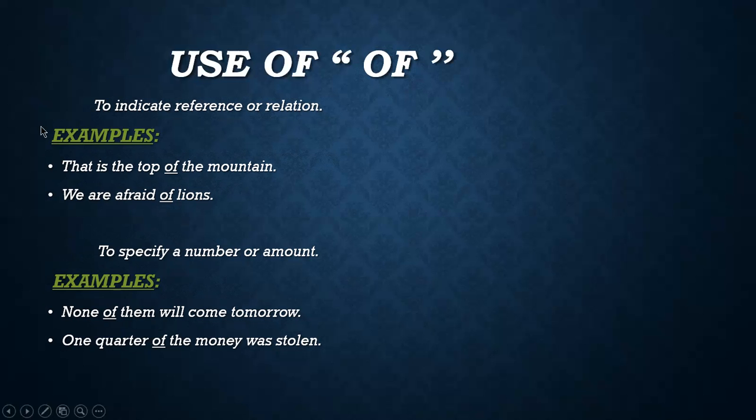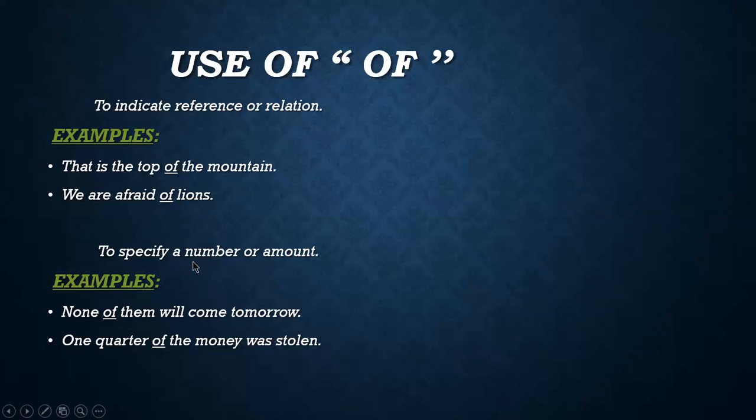The examples are here. That is the top of the mountain. It is showing the relation between the top part and the mountain. "Of" is used to show the relation of the part of the mountain with it. Next example is, we are afraid of lions. It is also an example in which "of" is showing the relation, that some people are afraid of lions.